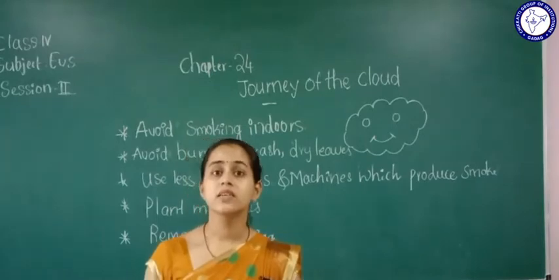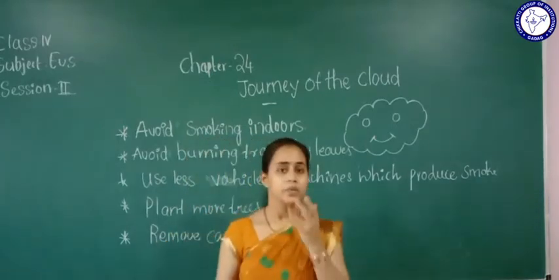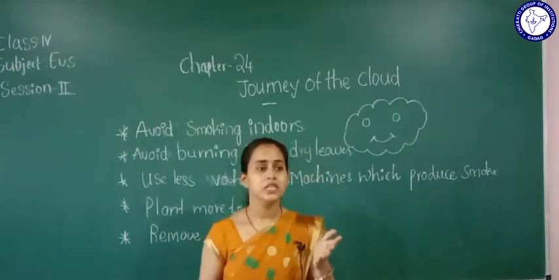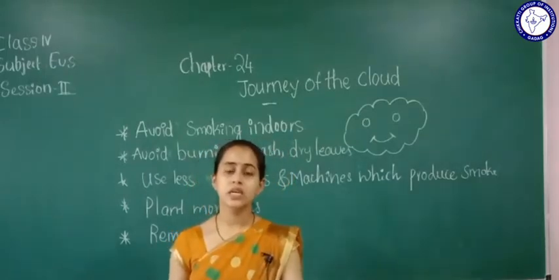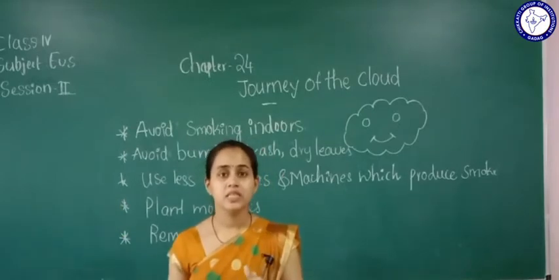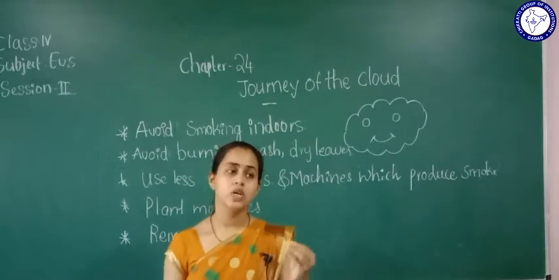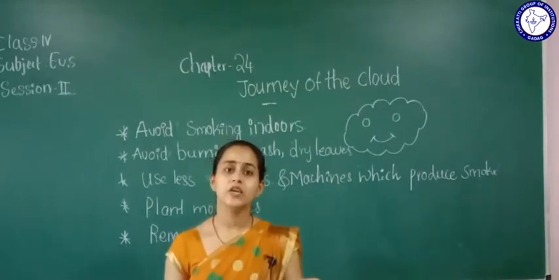Even the drainage, right? The people from the factories, they will connect the drainage with the source of water. So even the dirt is also in the water, so the water will get polluted, so we can't use it.